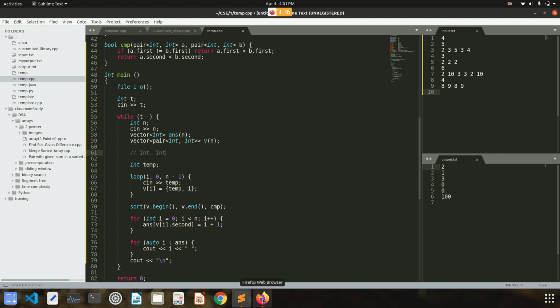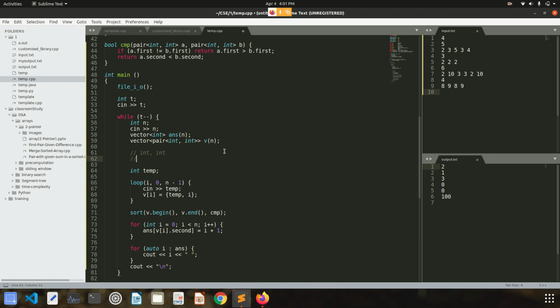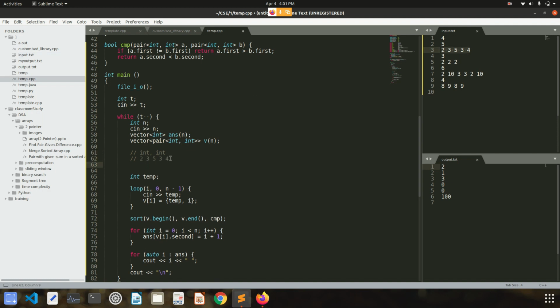For this question I need to store every element with its index. Let's say in the first example we are given these elements, so I need their indices also, 0 1 2 3 4, right? And I have to sort these elements.